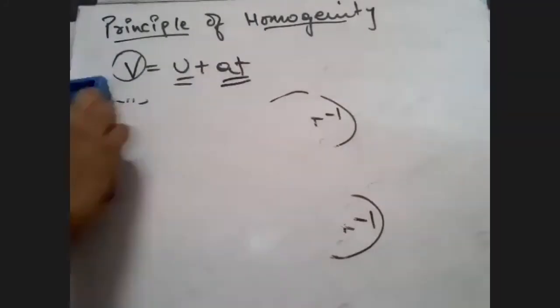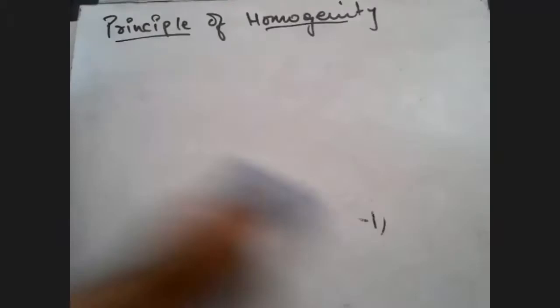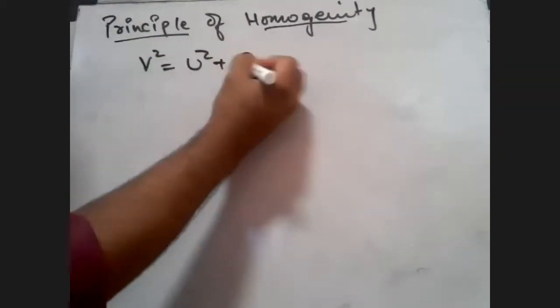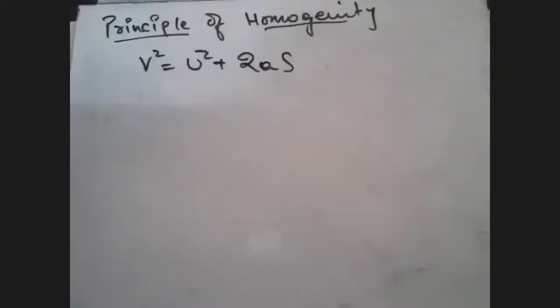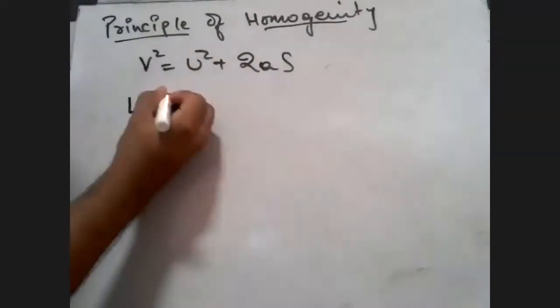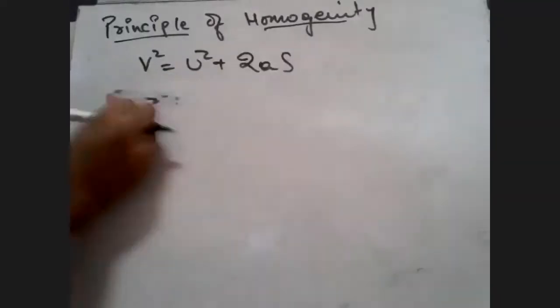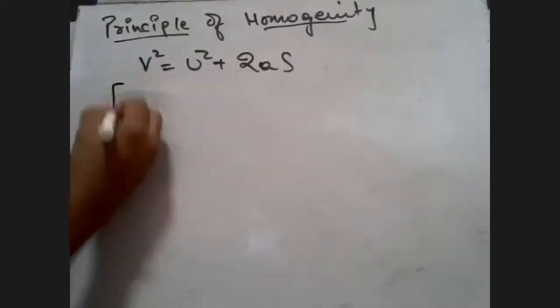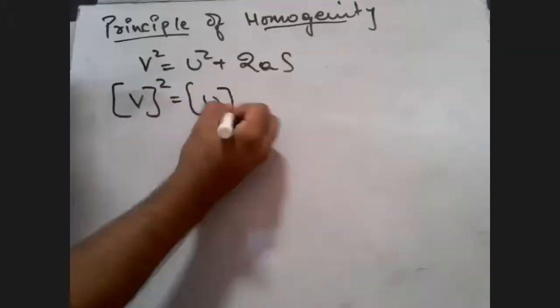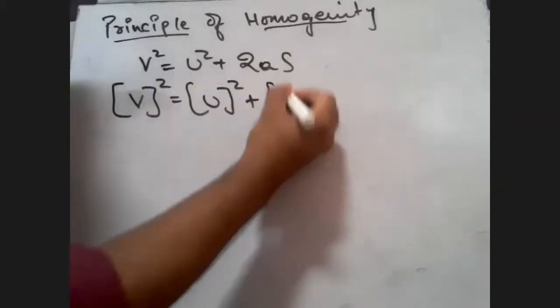Let's say that I want to check the principle of homogeneity on this equation. Let's say it is V square equal to U square plus 2AS. These are your basic kinematic equations. Find out, students, what V square is going to be. LT^-1. I'm doing it directly, but let's not do it directly. V square is equal to U square. You can find it out yourself and tell me whether it's following or not.